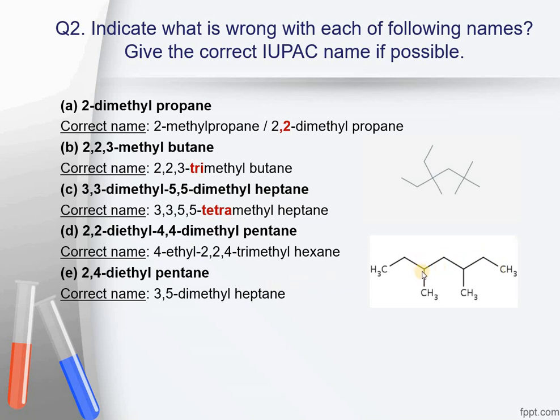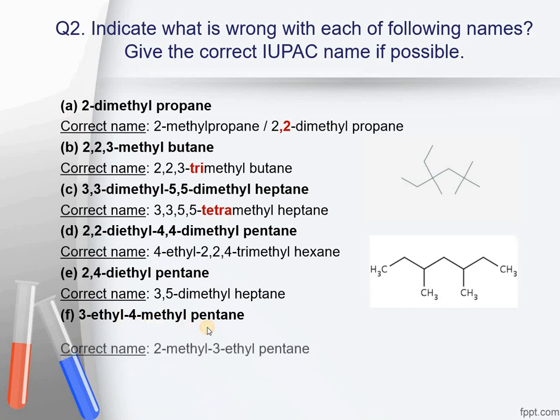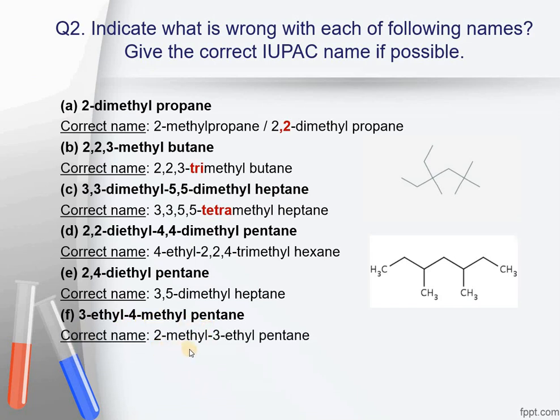So in fact the name of the compound would be then 3,5-dimethyl heptane. The last part of this question was 3-ethyl 4-methyl pentane. The correct name would be 2-methyl 3-ethyl pentane.